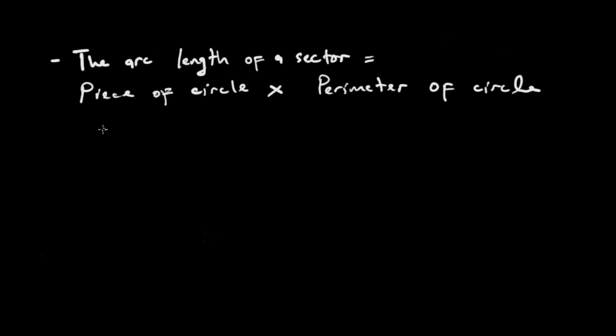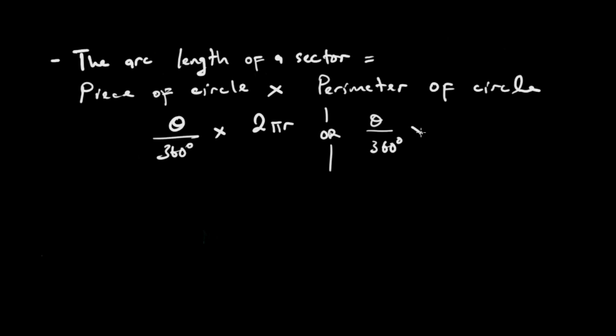So what do we mean panapa? So maybe ngatange tadefine zviri kuitika panapa. Of course, the piece of the circle is going to be theta over 360 degrees multiplying the perimeter of the circle, tataura kuti it's 2 pi r. Or this can be written as theta over 360 degrees multiplying pi d.